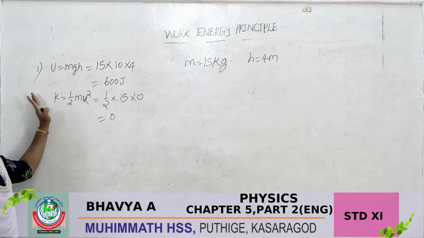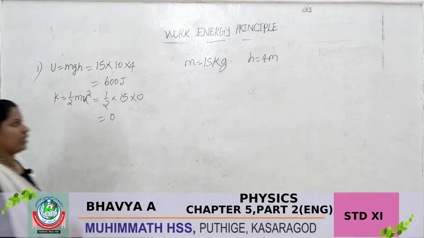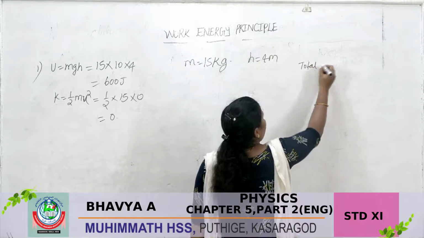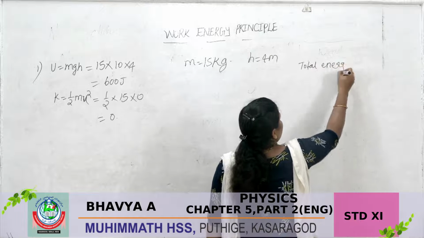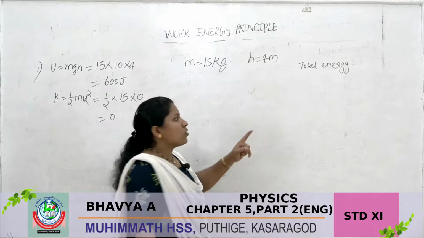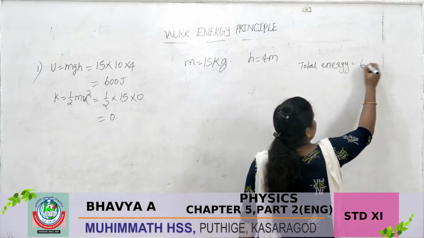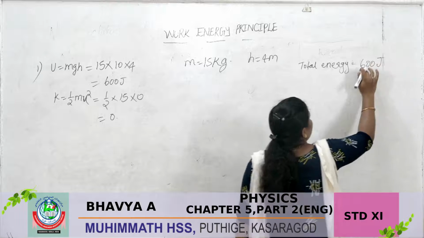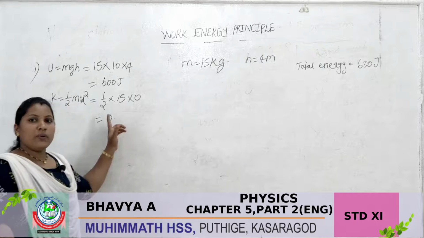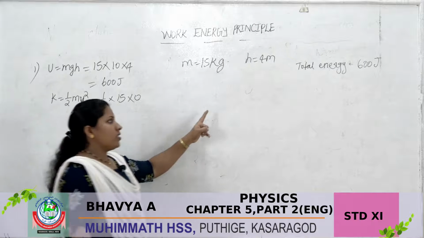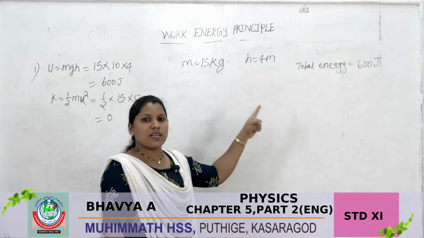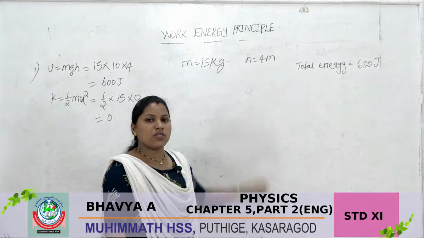So the total energy in the first case, how much are we getting? The total energy when your object is at height h of 4 meter is kinetic energy plus potential energy. So the total energy we are getting is 600 plus 0, we are getting 600 joule.